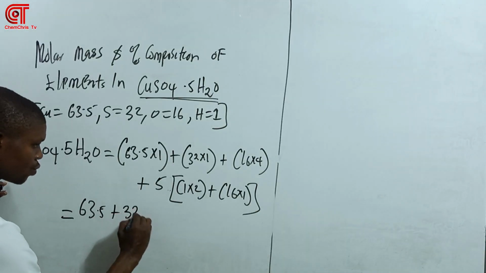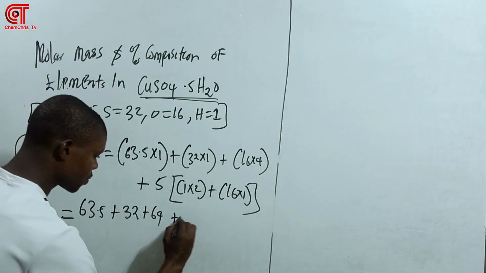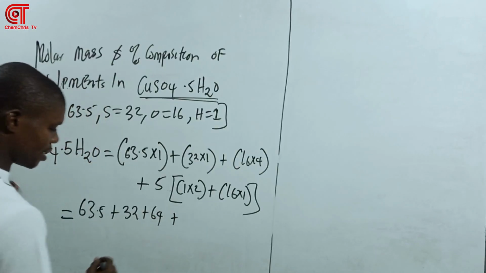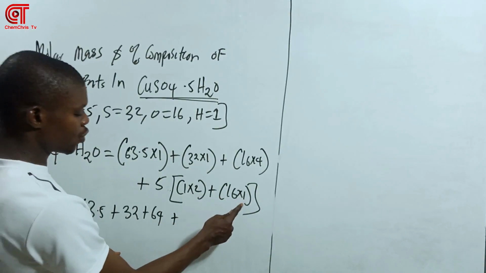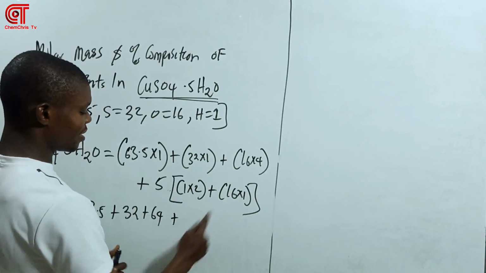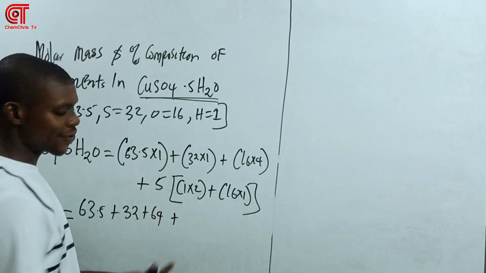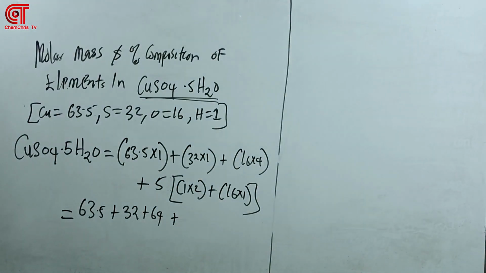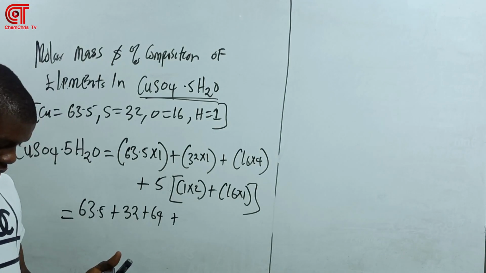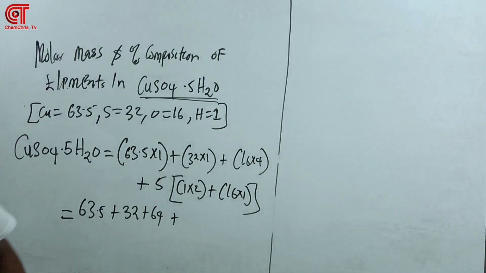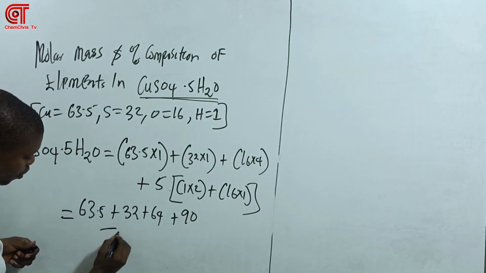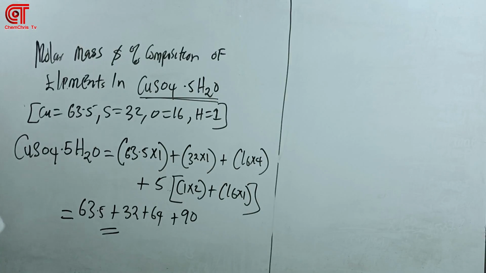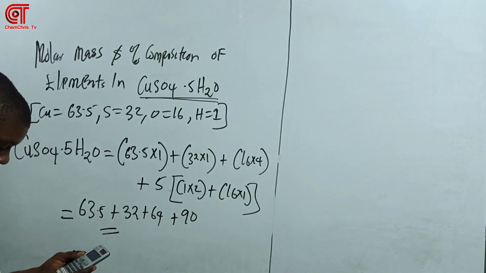63.5 plus 32 plus 64 plus everything is going to give me what? 18. So 18, because 1 times 2 is 2 plus 16 times 1 is what? 16. So 2 plus 16 is going to give me what? 18. So 18 times 5 is what? 90. So yeah, when you sum everything together, I want to have 63.5 plus 32 plus 64 plus 90.